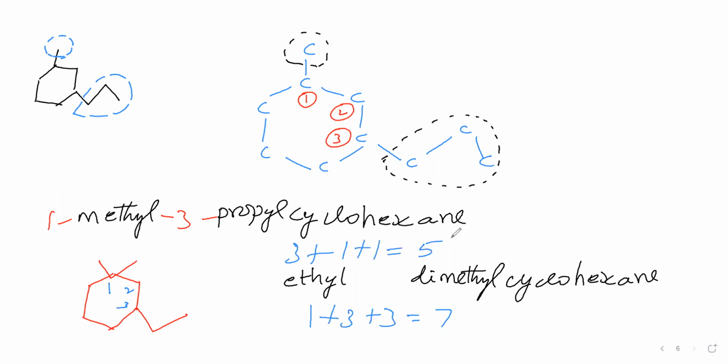Therefore, here we have to give numbering like this only, not as per alphabetical order, because the sum of the locants we are getting is least here. Therefore, we have to follow the numbering like this. Which is correct? The present one is correct. Therefore, ethyl position is 3, methyl positions are 1,1, so 3-ethyl-1,1-dimethyl.